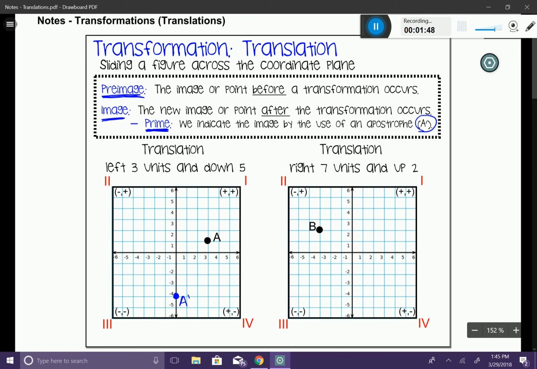Let's try another one. My translation is going to the right 7 units and up 2 units. So I'm going to start at my pre-image, my point B, and I'm going to move to the right 7 units. 1, 2, 3, 4, 5, 6, 7. Then I'm going to move up 2 units. 1, 2. Once I land in that position, I'm going to go ahead and draw myself a nice dot, and I'm going to label my new image. I'm going to label him B prime. And you've performed the translation. It's as simple as that.